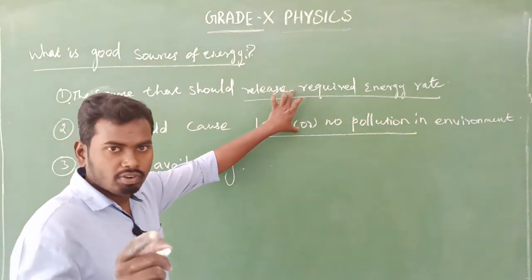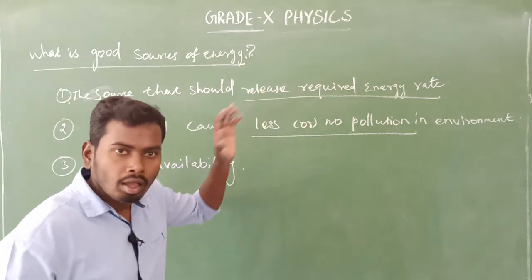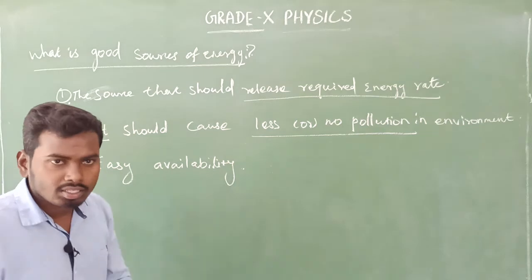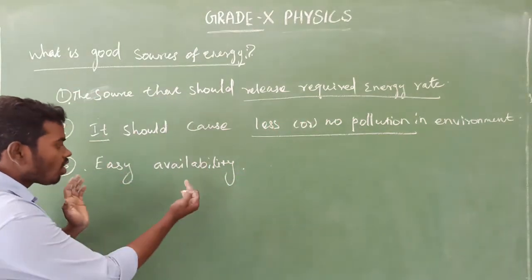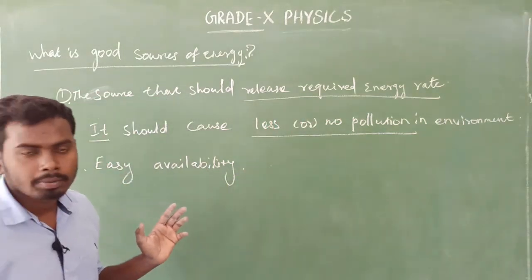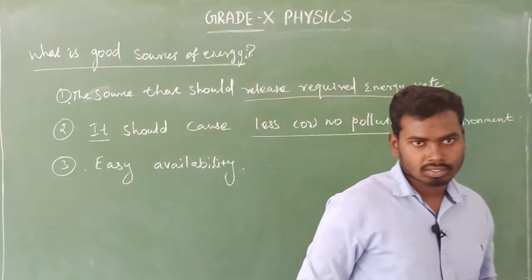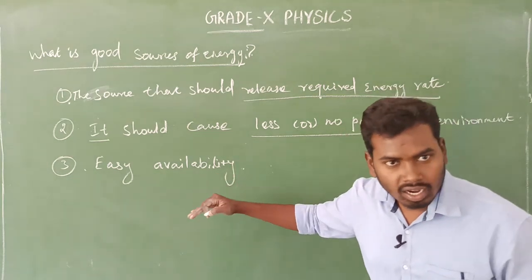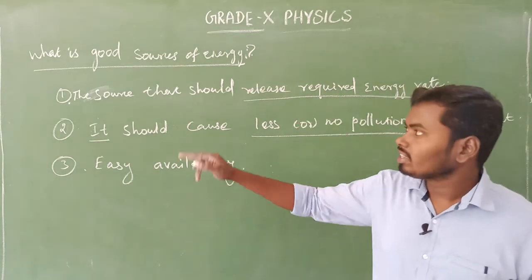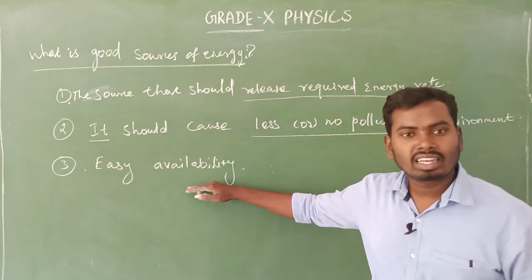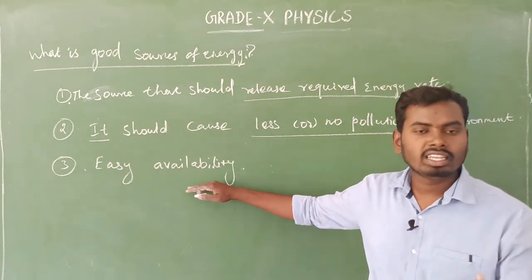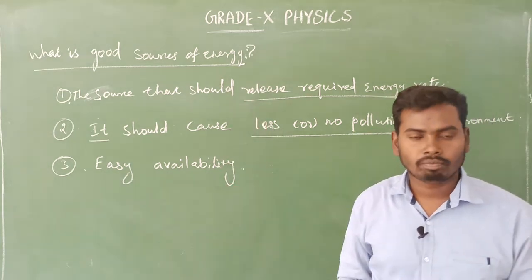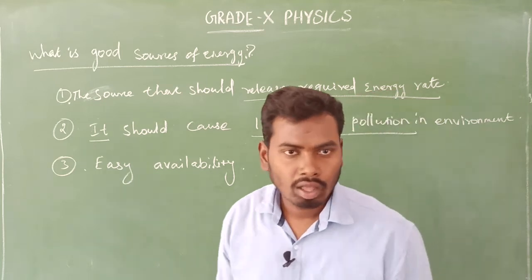Am I right? Hydrogen fuel fulfills our first two criteria, but even though it fulfills our requirement, the availability of hydrogen fuel is very rare, very little. So what is the third one? What is the third criterion to decide a good source of energy? That is easy availability, which means easily available. That is the third one.